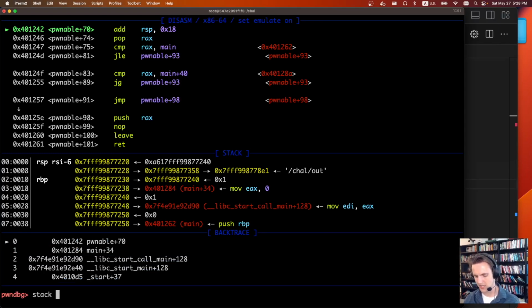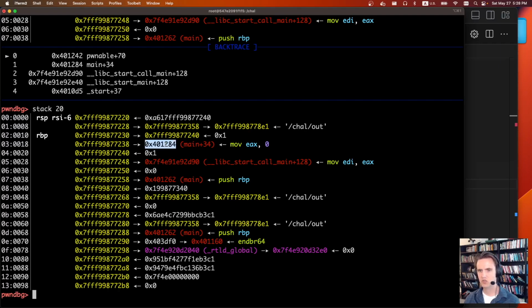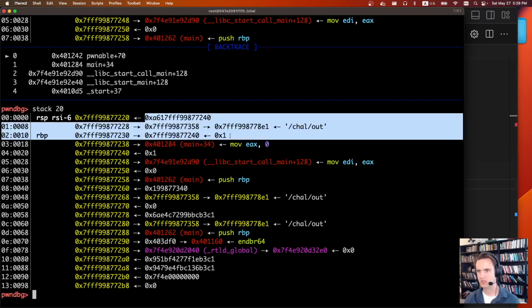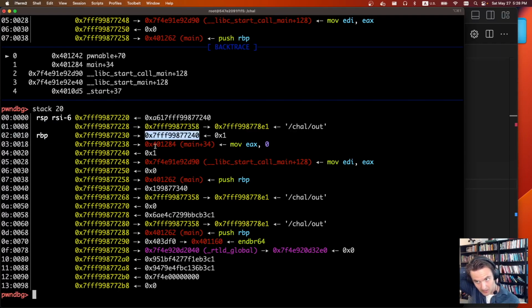So like if we print out stack, let's say stack 20, this is where things would be returned. So this is the stack, this is our input buffer, some other stuff. This is the RBP, the frame pointer, and here's the return address. But if we look right here, there's another return address here. So after main is finished, it's going to jump back into libc at this address.